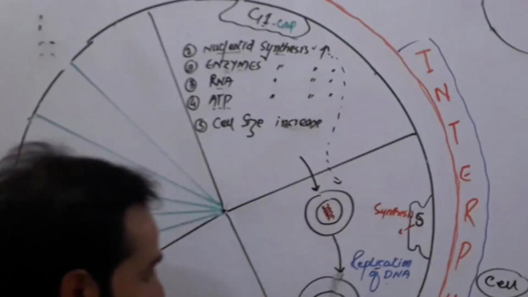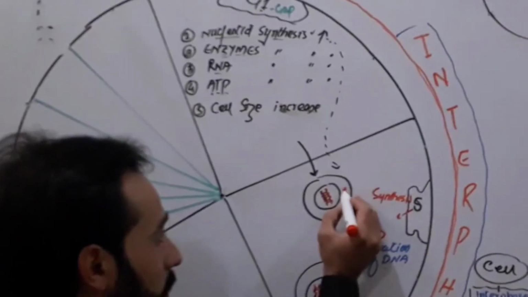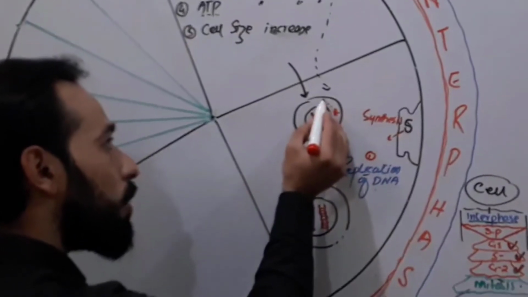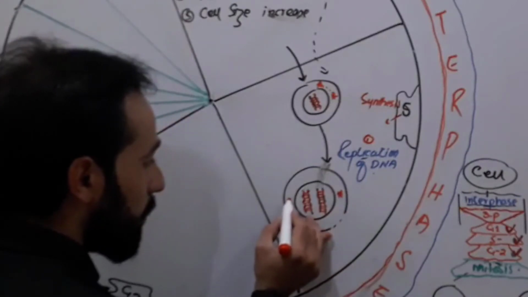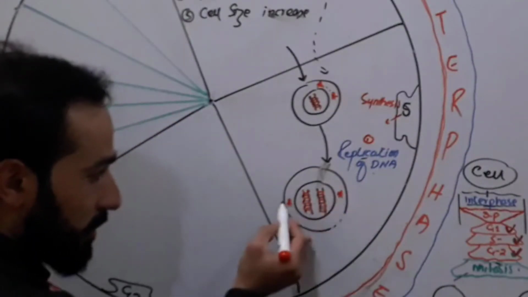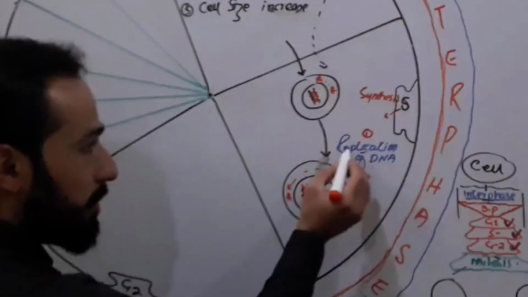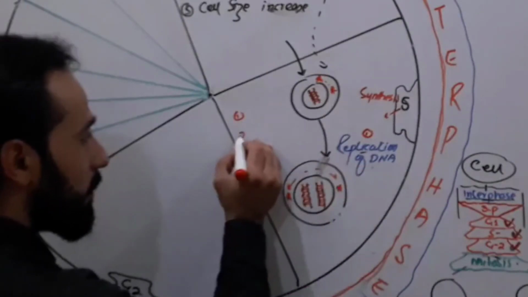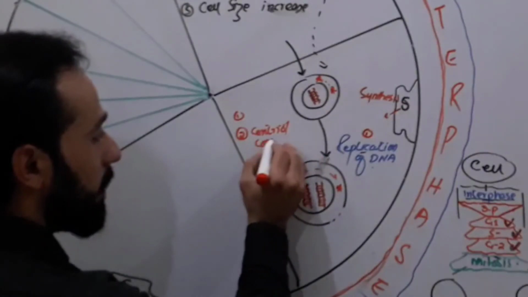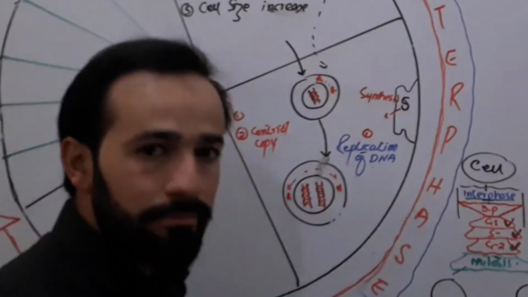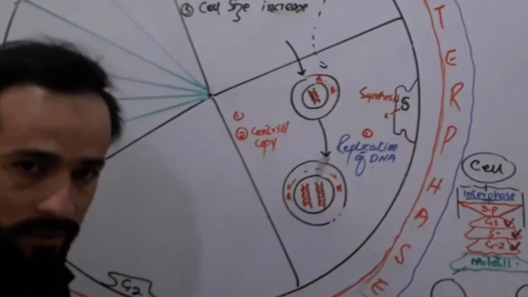One thing. The next thing, what happens during S phase? The important thing, replication of the DNA. The next thing, that we have here a centriole. So this centriole is copied. A copy of the centriole is made, and one centriole moves to one pole of the cell, and the other centriole moves to the other pole of the cell. So what happens during S phase? The first thing is DNA replication. The second thing is a centriole copy is made and sent to opposite poles. Clear, friends? So these changes are occurring during S phase.